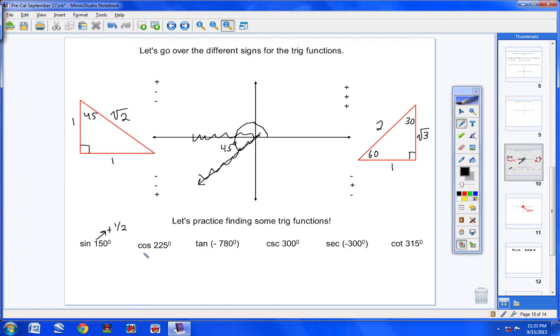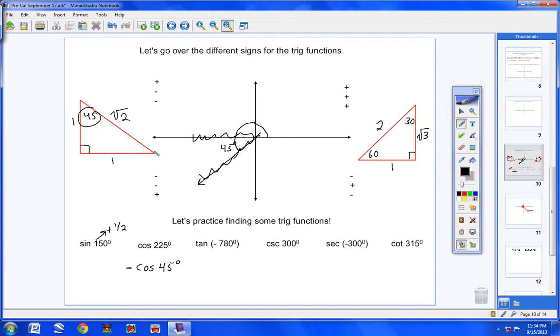So instead of writing the cosine of 225, I'm going to convert that to the cosine of 45 degrees, but hold it. I got to check my sine. Sine, cosine, tangent. Well, it looks like to me that cosine is negative in this quadrant. So be careful. Don't forget to tack on a negative sign out here. All right. Now, what is the cosine of 45 degrees? Let's come over here and find out. Here's 45 degrees.